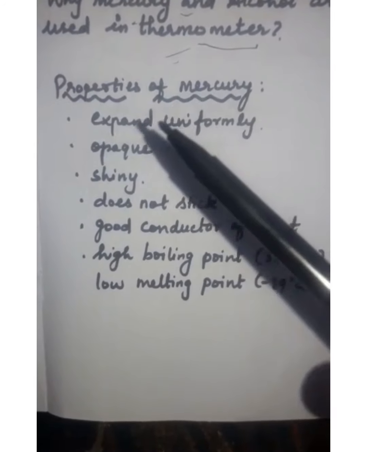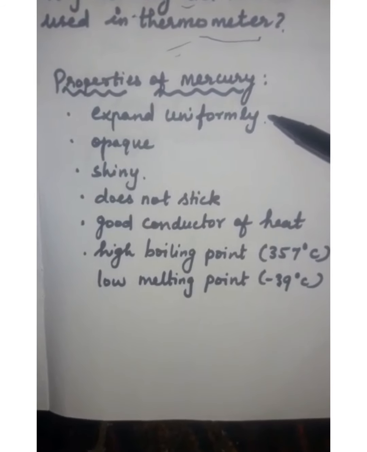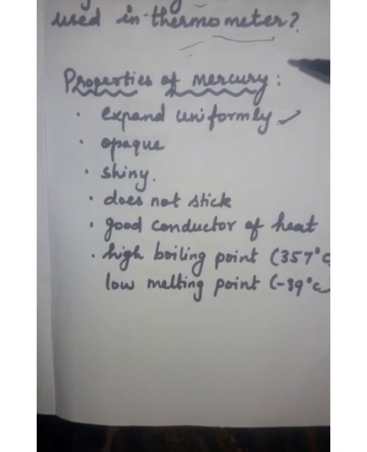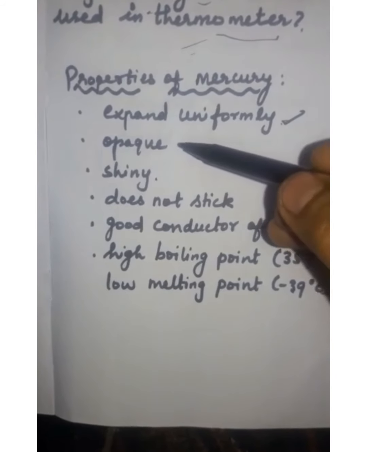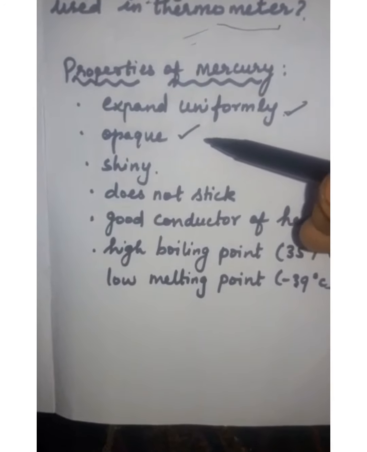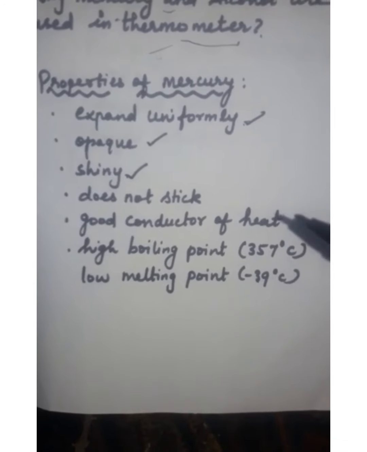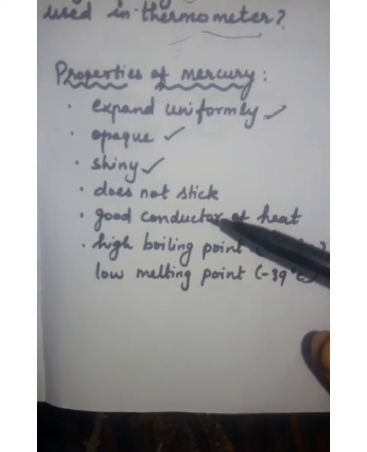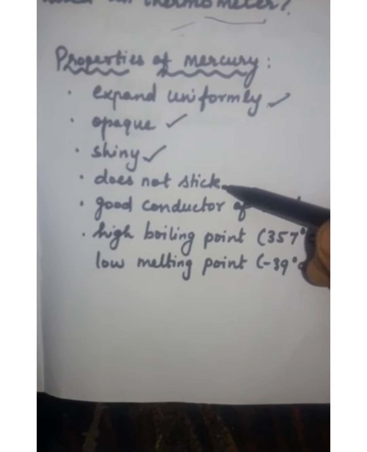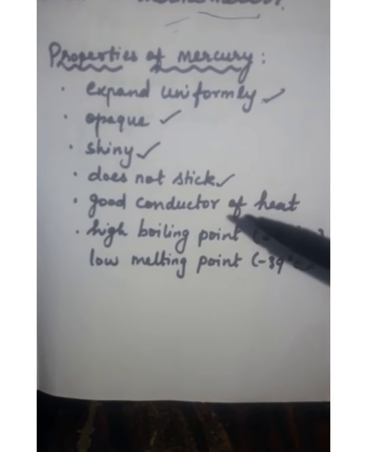The first one is properties of mercury. The mercury is used in the thermometer because it expands uniformly in the glass tube. Next, the mercury is opaque in nature. Opaque means it does not allow the light to pass through. It is not transparent and it is very shiny in appearance. And the mercury does not stick to the side of the glass tube in the thermometer. So it's used in the thermometer.